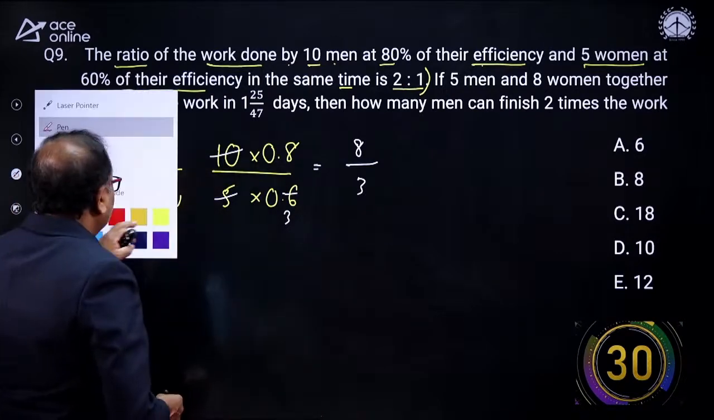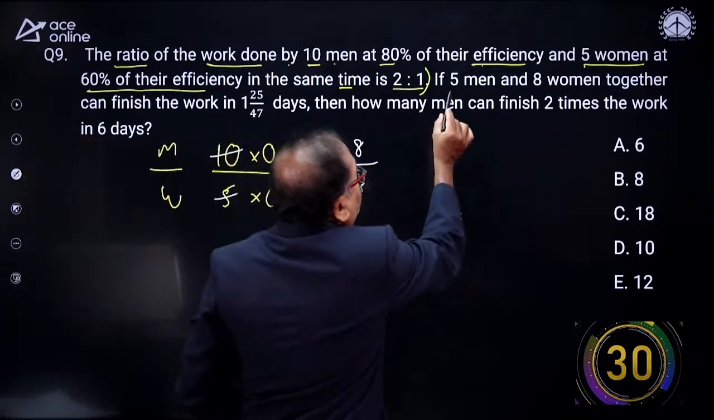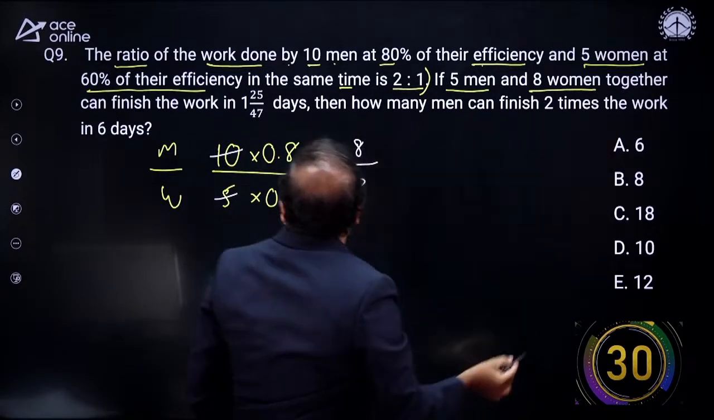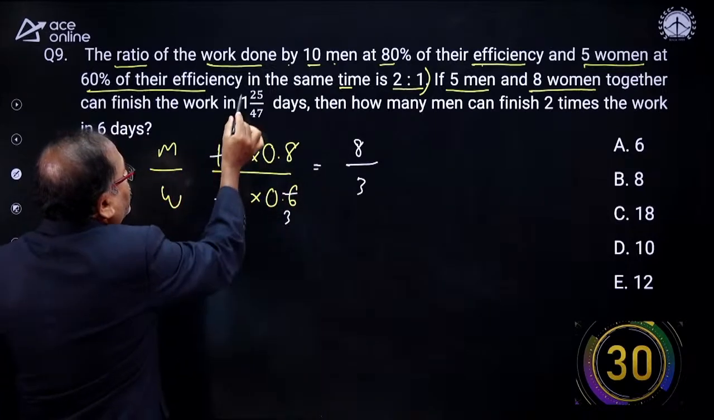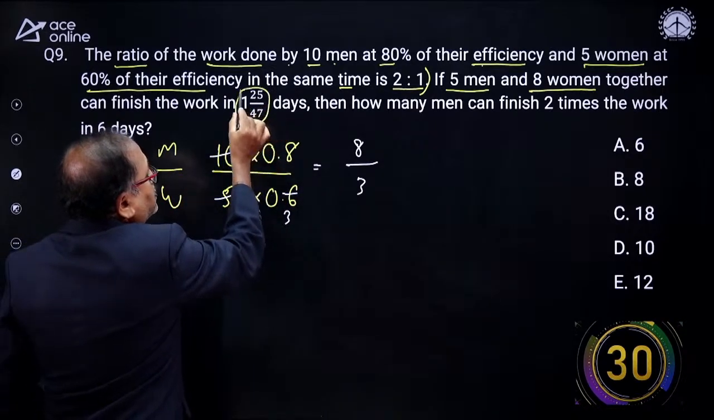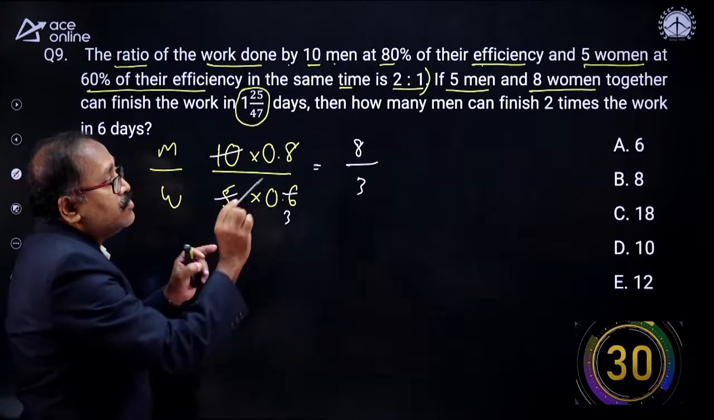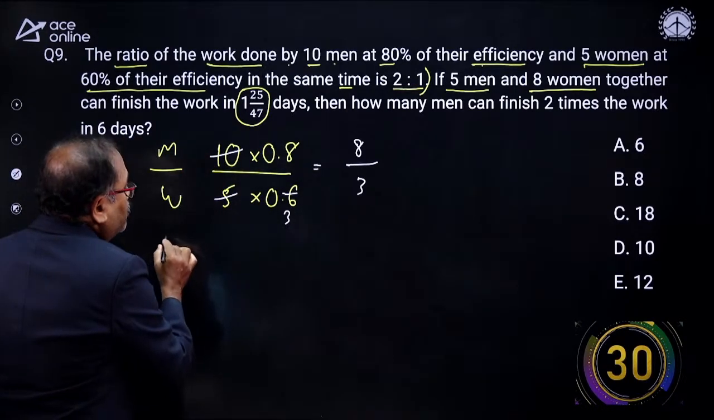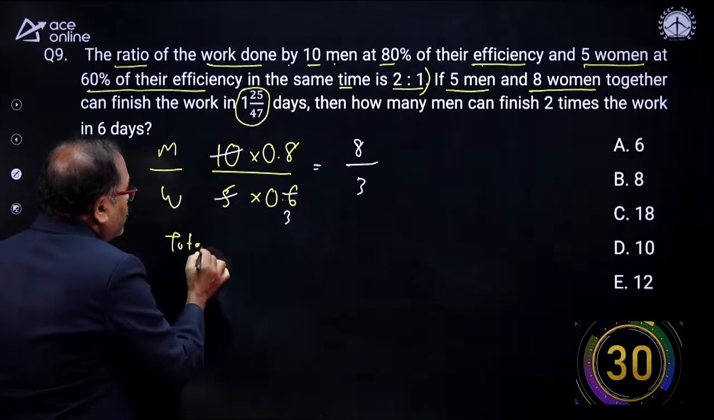Now, the next one, Likhita Naidu Chodamma, 5 men and 8 women together can finish the work in these many days. So by using this statement, I will get the total work. So what is my total work is? Total work.